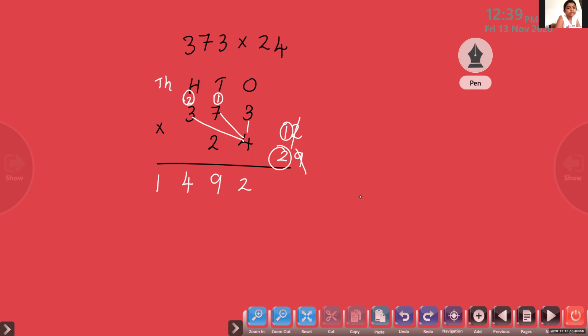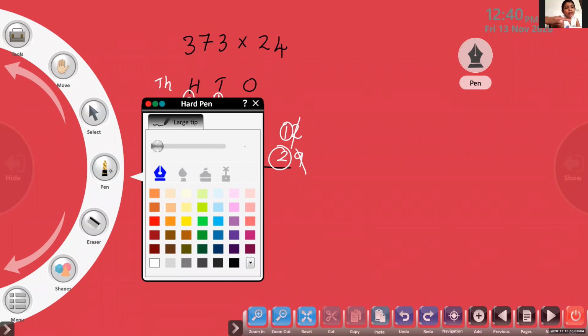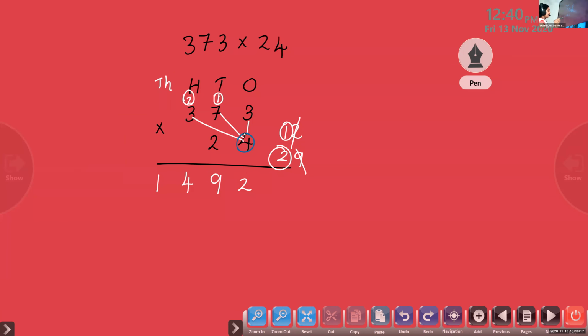Okay. Now we have to multiply by which digit, dear? What digit is remaining to multiply? Dear, here by 4 we have multiplied. Now what is remaining to multiply? 2. So before starting the multiplication, we have to put something in the ones place.